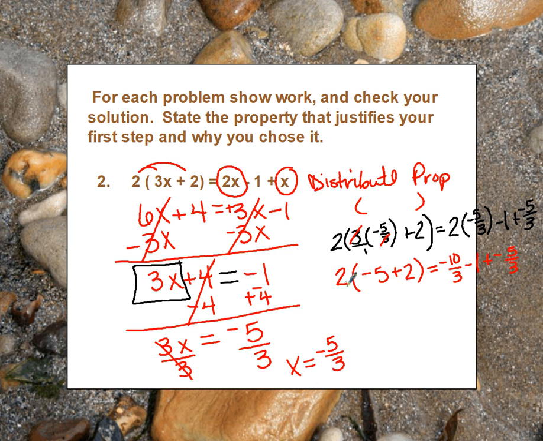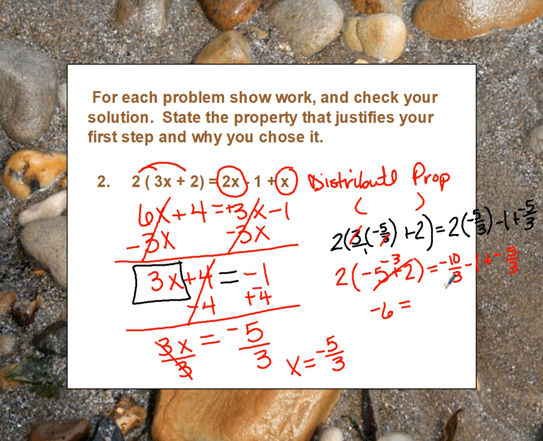Then I'm going to go ahead and combine in my parentheses. A negative 5 and a positive 2 is negative 3. And 2 times negative 3 is negative 6. Still have my equal sign.